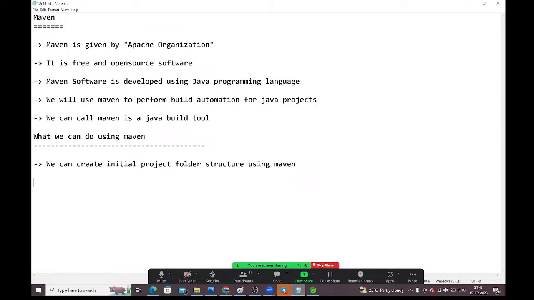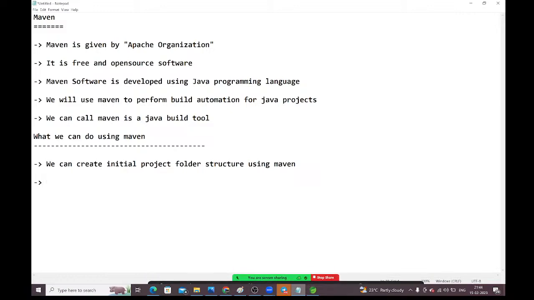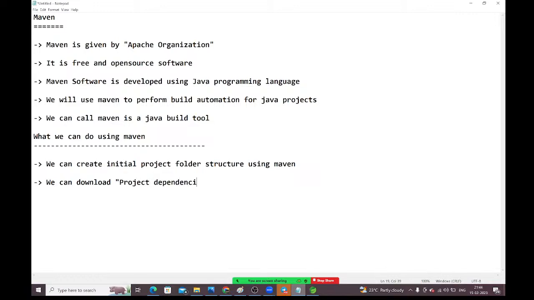Now we can create the initial project folder structure using Maven. Next, using Maven, we can download the project dependencies.